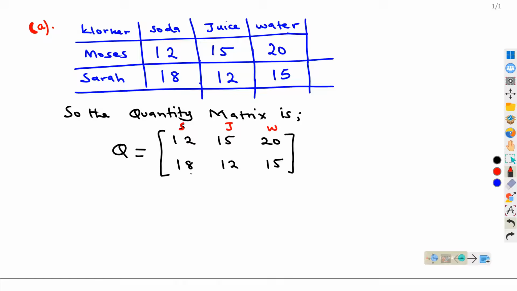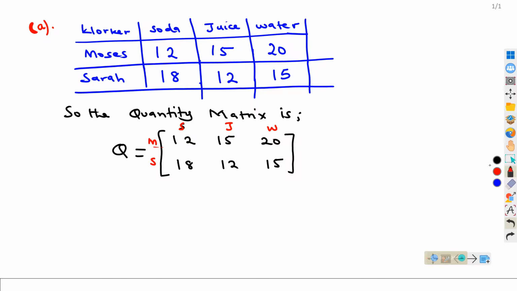So in columns, we have 12 for soda and 18. They should be matching. Soda, we have 12 and 18. Juice, 15 and 12. Water, 20 and 15. Then next, the names. This is Moses and this is Sarah. Meaning that this row is representing the items for Moses, and this row here is representing the items for Sarah. So this will be the quantity matrix.